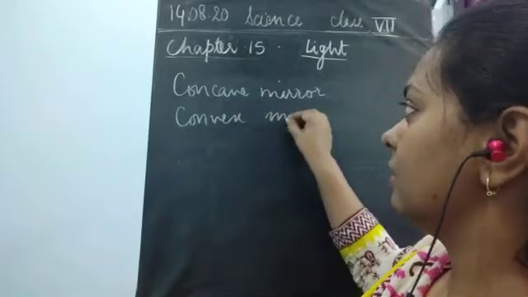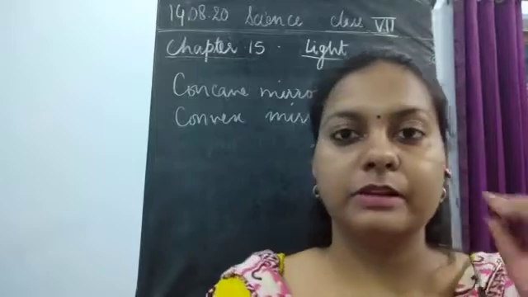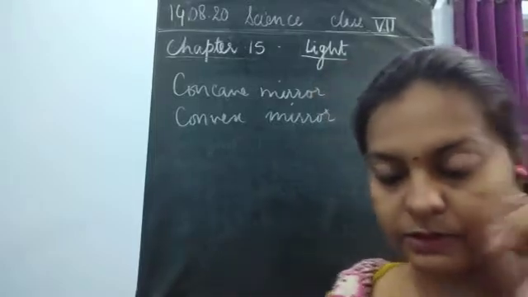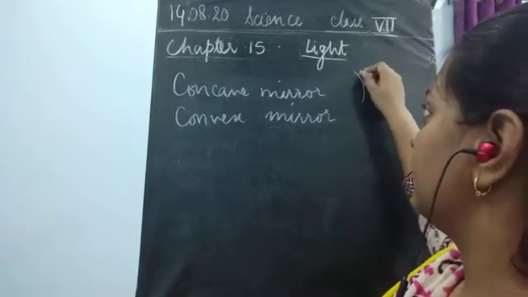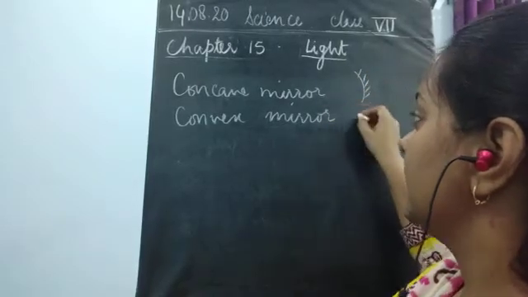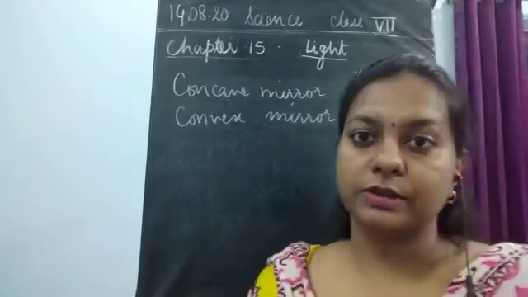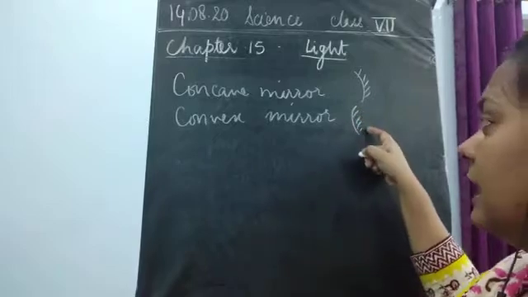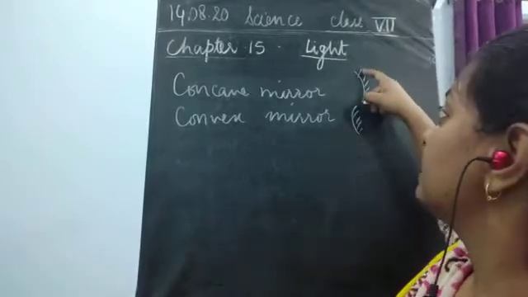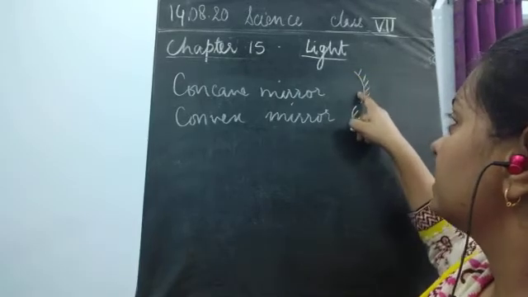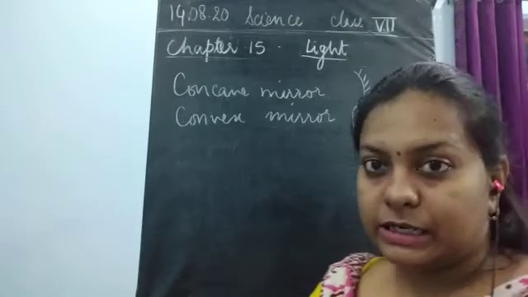So, concave and convex mirrors are the two spherical mirrors or curved surface mirrors, where you could see that the concave mirror has the reflecting surface curved inwards, whereas in convex mirrors the reflecting surface is curved outwards. The small lines which I have drawn at the back side show the non-reflecting surface, and the plain line shows the reflecting surface.